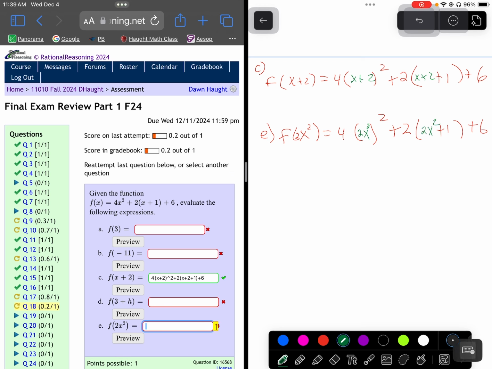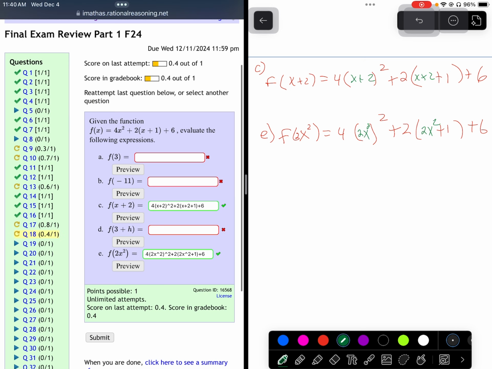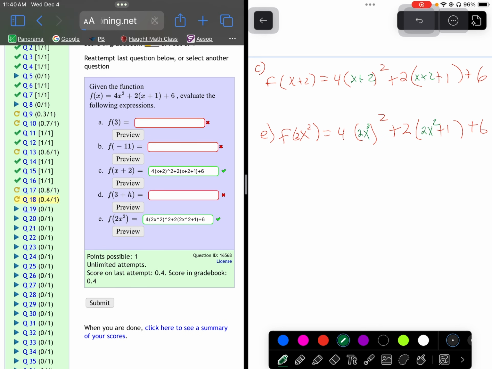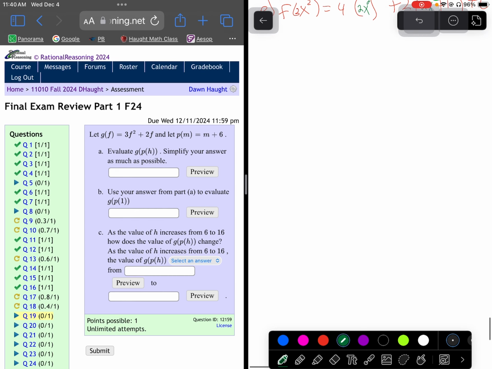So now let's do that one. So 4 times our input, 2x squared, plus 2 times our input, 2x squared, plus 1, plus 6. So you can look then at your preview before you submit. So that is a little bit about 18. Now let's move to 19. 19 is about composition of functions. So let's look at A, where they say G of P of H.